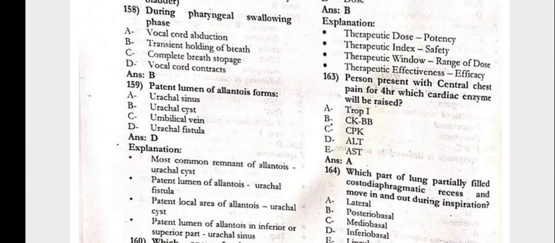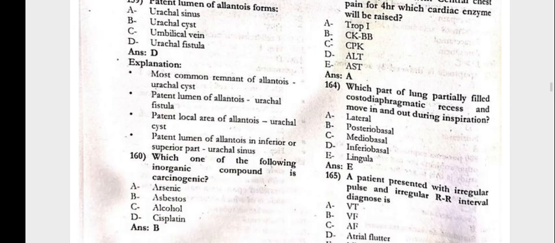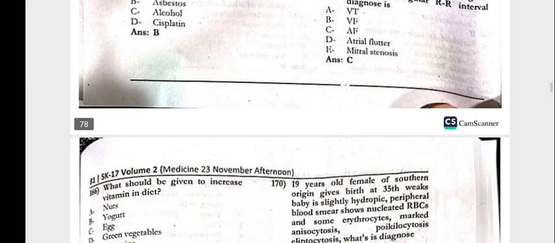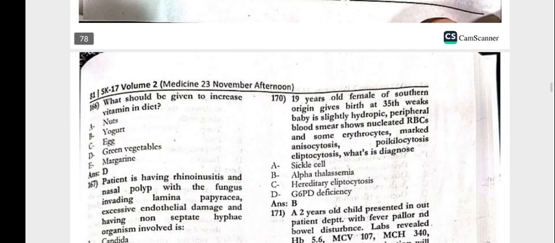The person presented with central chest pain for 4 hours. Which cardiac enzyme will be raised? The troponin. Which part of the lung partially fills the costodiaphragmatic recess, moving in and out during inspiration? That is the lingula. The patient presented with an irregular pulse and irregular intervals. Diagnosis would be atrial fibrillation.